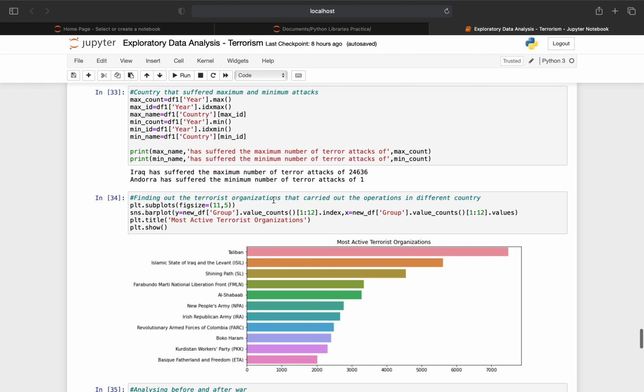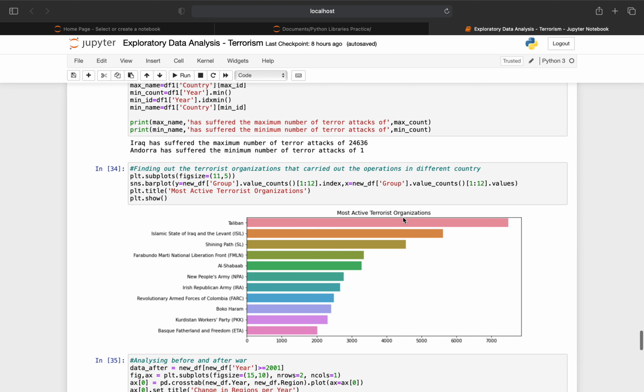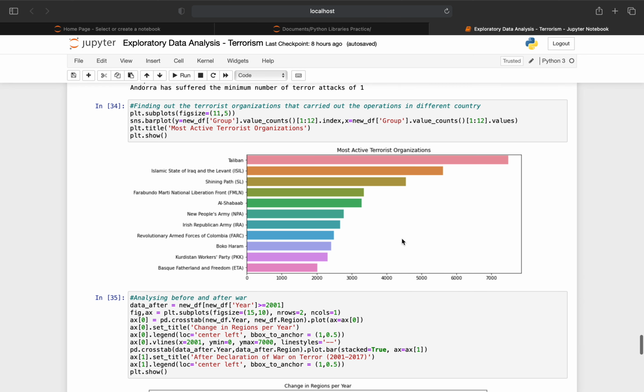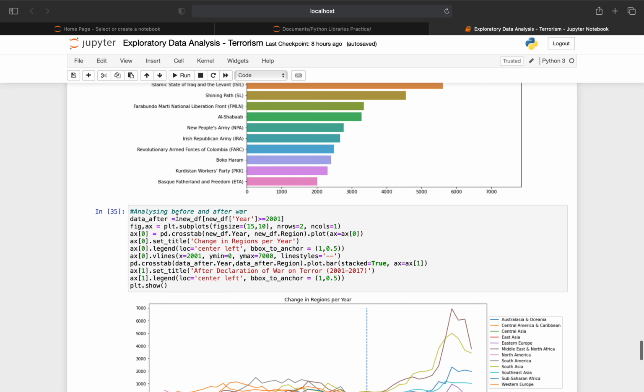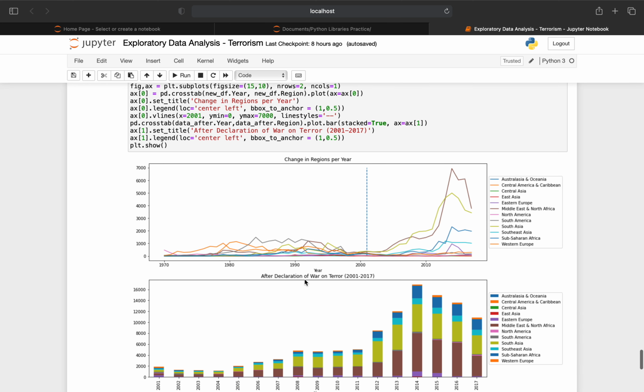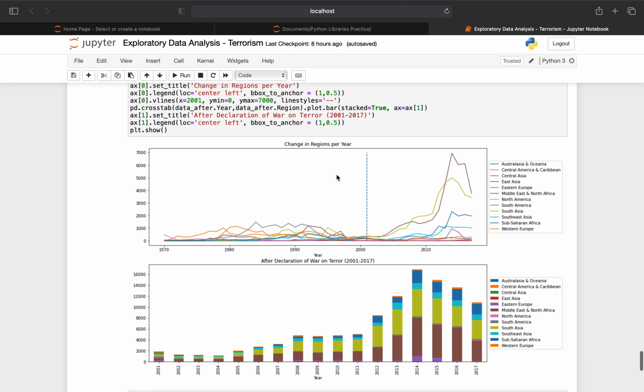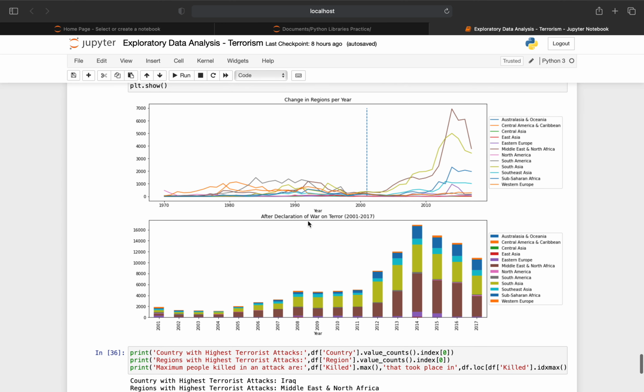Finding out the terrorist organizations that have carried out operations in different countries. The most active terrorist organizations are represented by this plot we can see here. Analyzing before and after the war. Plots representing the change in regions per year before the war and after the declaration of the war on terror, 2001 to 2017.